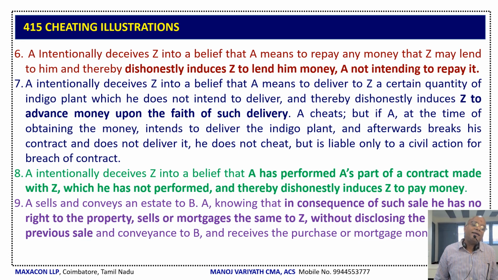Another instance is that A sells an estate to B, and after selling to B, A again sells or mortgages the same estate to Z without disclosing the previous sale to B, and he receives the purchase consideration or mortgage money. It's a clear case of cheating.